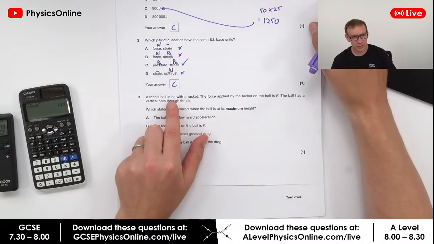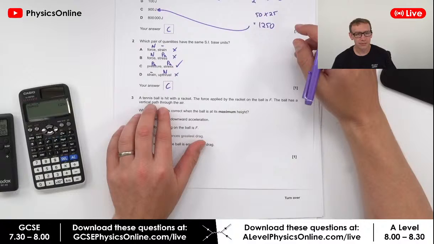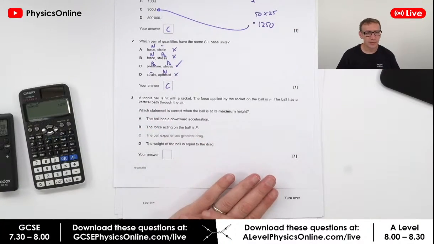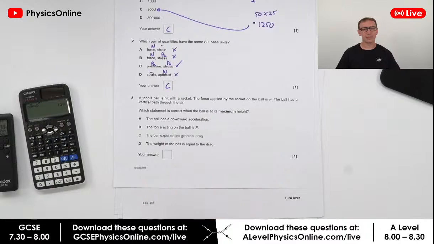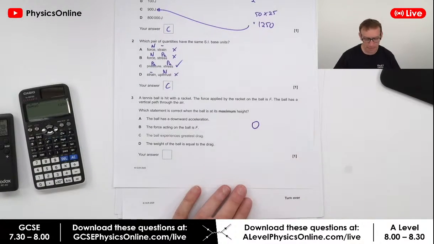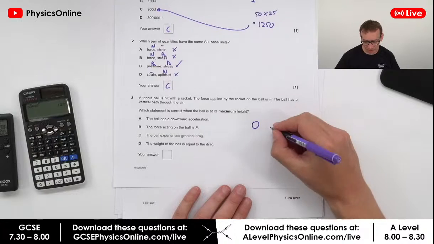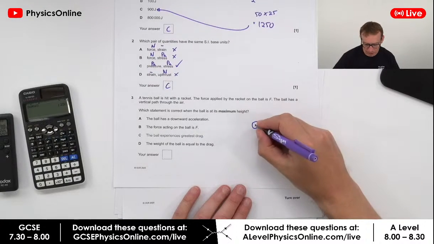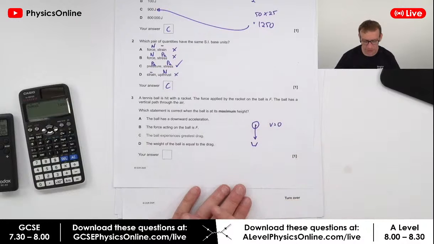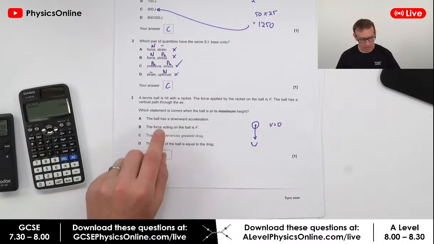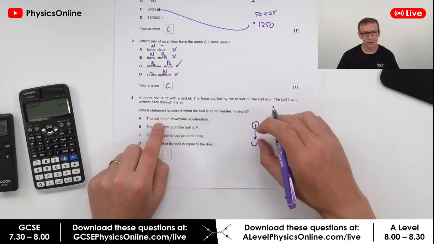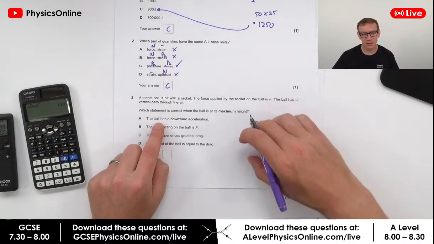A tennis ball is hit with a racket. The force applied to the racket on the ball is F. The ball has a vertical path through the air. Which statement is correct when the ball's at its maximum height? Do not forget the basics, people. Draw a diagram. So that is the ball. At the maximum height, it's got 0 velocity because it's got to the highest point, but there's going to be a force down due to its weight. Okay, the ball has a downward acceleration. It does, because the resultant force on it is due to its weight and therefore it's down.